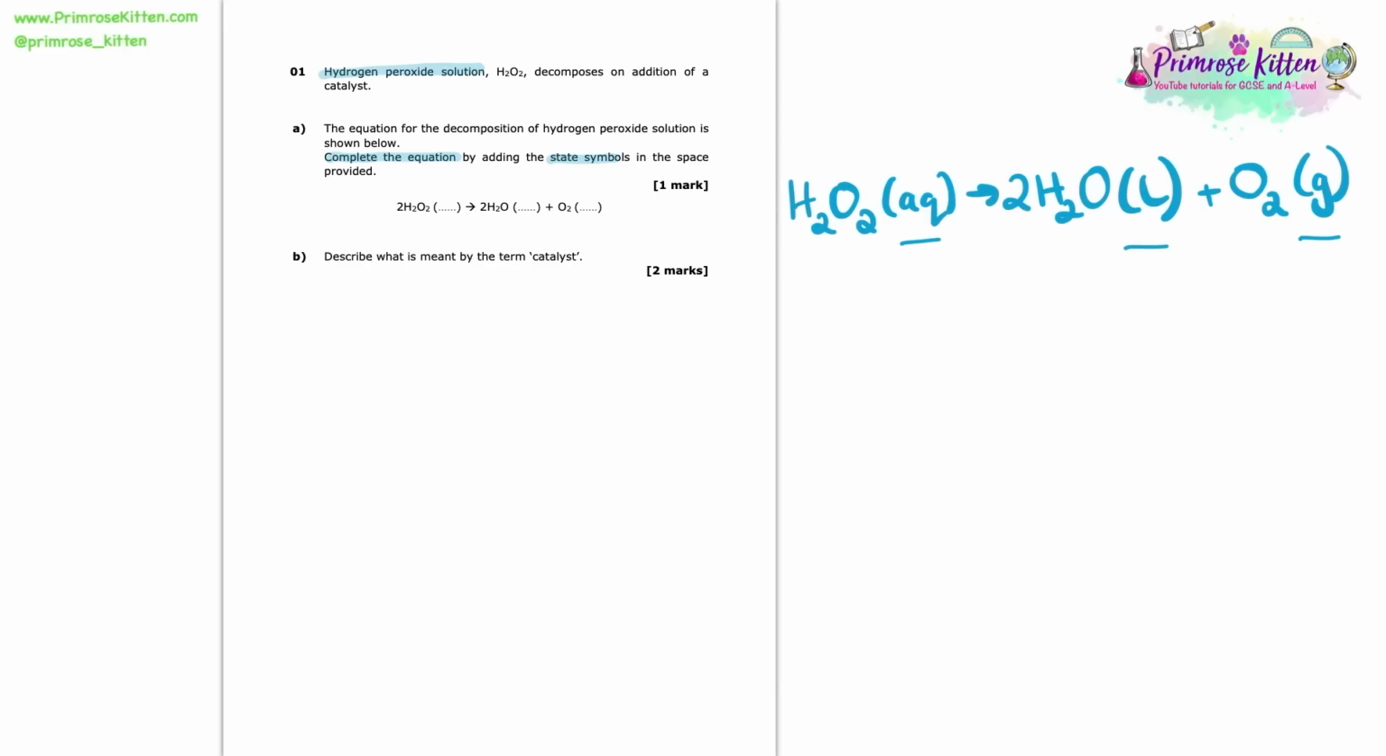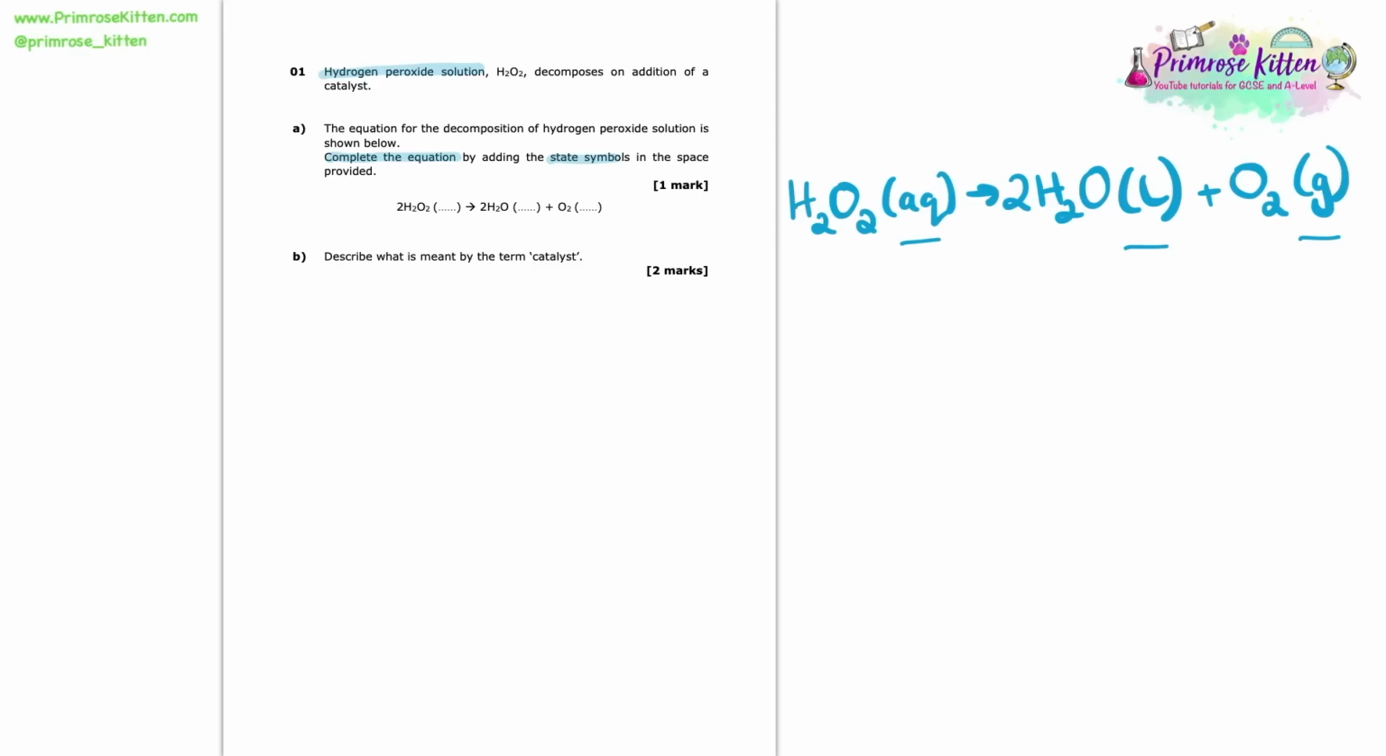Next up, we're asked to describe what's meant by the term catalyst. And this is a definition that we need to know and have memorised. So we need to know that a catalyst is a substance that is going to speed up the rate of reaction. And it is going to do this by providing an alternative pathway with a lower activation energy. And those are our two key points we want to say when we're describing the term catalyst.